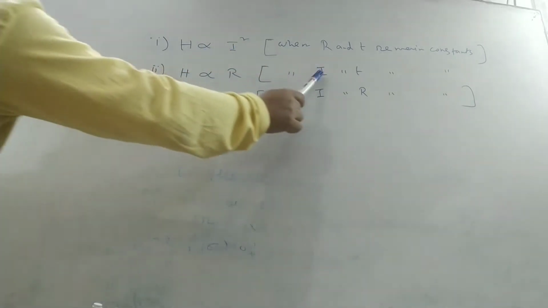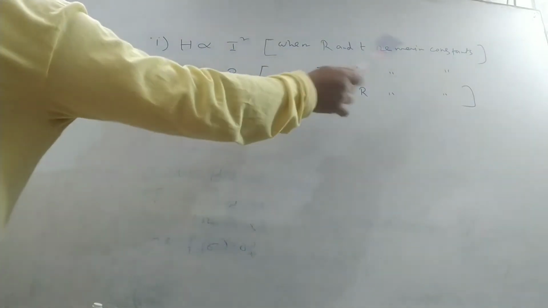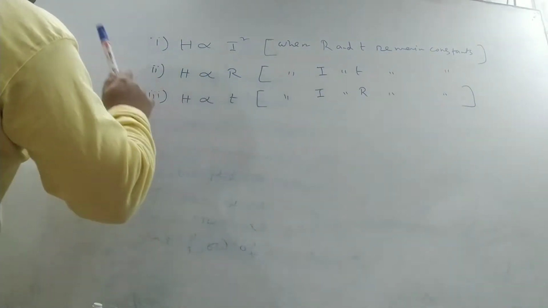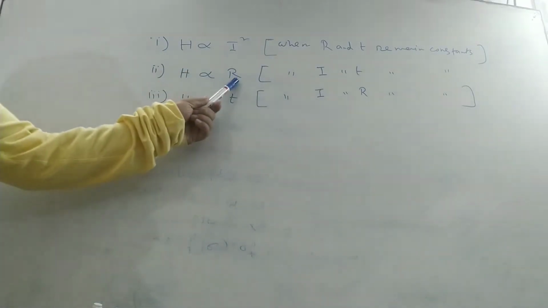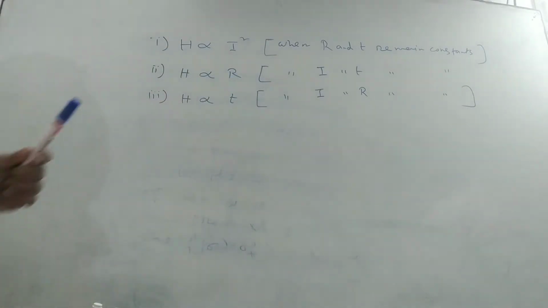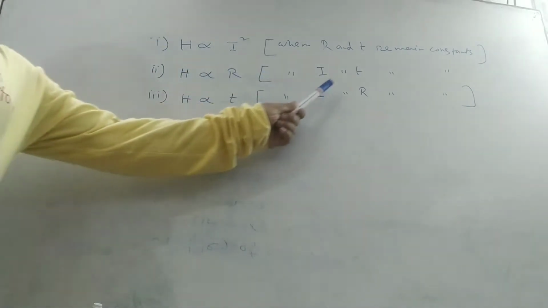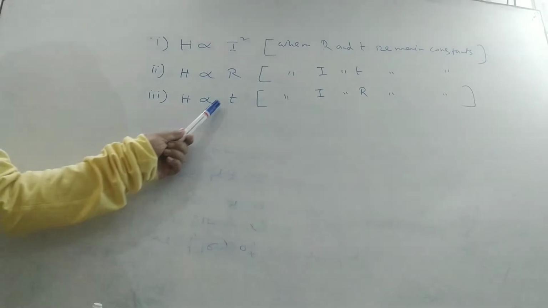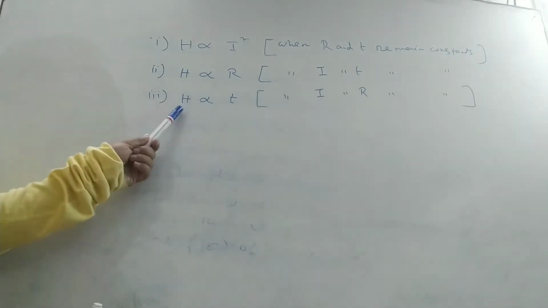On the other hand, when I and T remain constant, then H is directly proportional to R, that is, heat produced is directly proportional to the resistance of the wire. Third, when I and R remain constant, then H is directly proportional to T, that is, heat produced is directly proportional to the time taken.